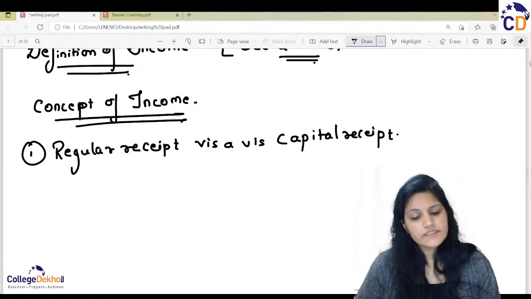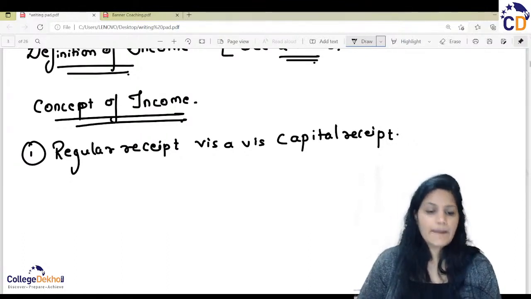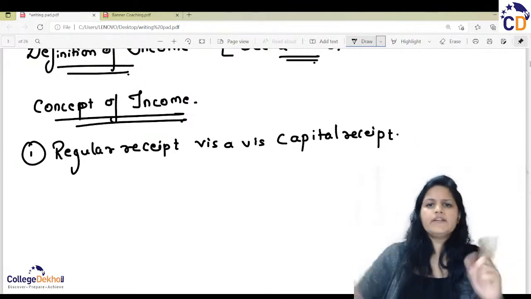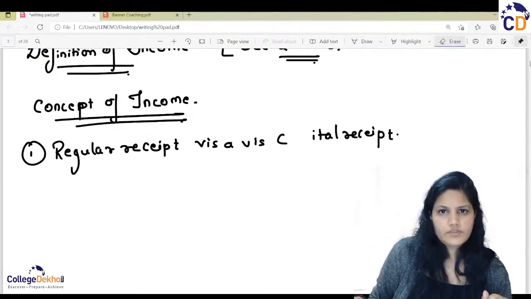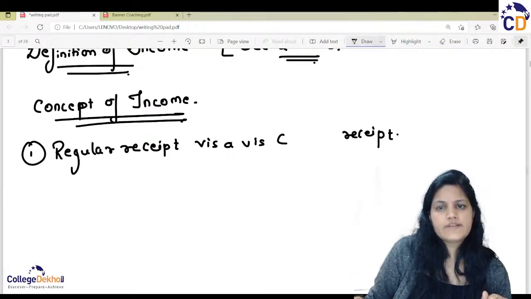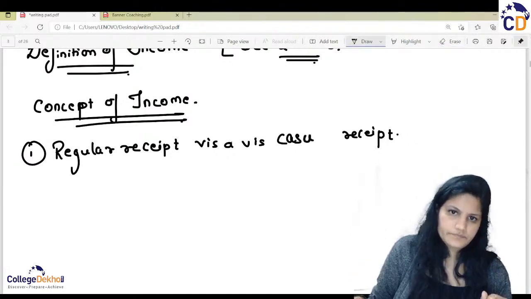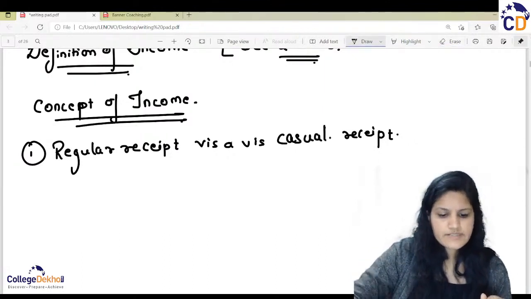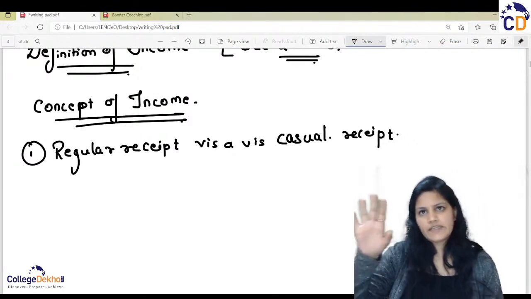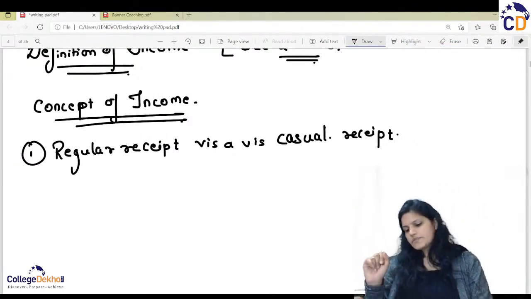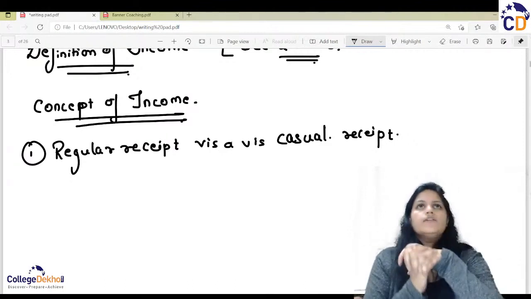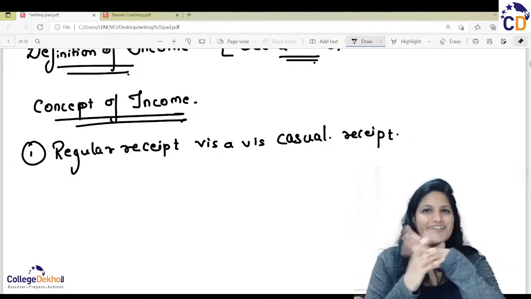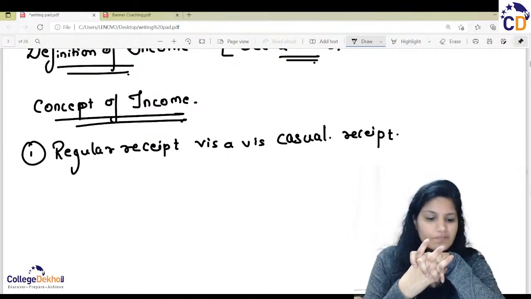And the other one we consider is capital receipt, no, not capital, call it casual. Regular receipt and casual receipt. Casual receipts are not treated as income for tax. Casual receipts are like a once in a while type of gift. Let's suppose I won the lottery. It is a casual receipt.